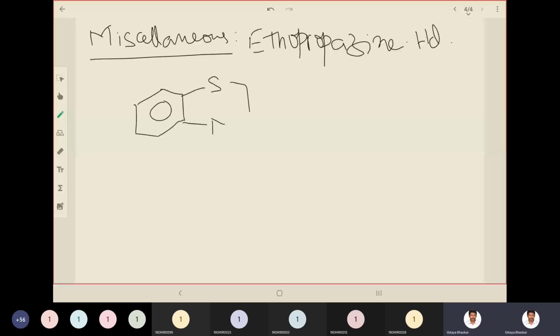To the same CH you have a methyl substitution, and to the nitrogen you have two ethyl groups attached. That is the salt of HCl.